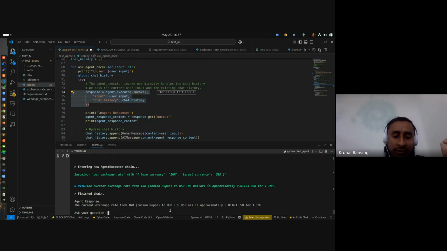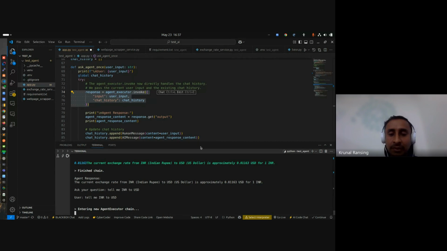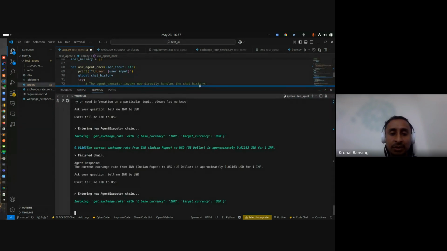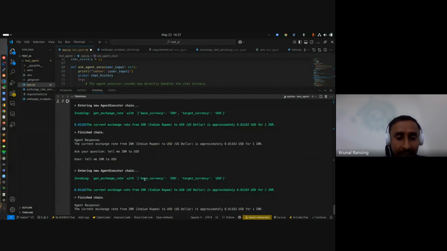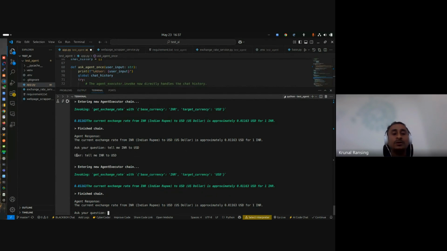I will show you one more time. Tell me INR to USD. You can see this in debug mode. This was my query: tell me INR to USD.